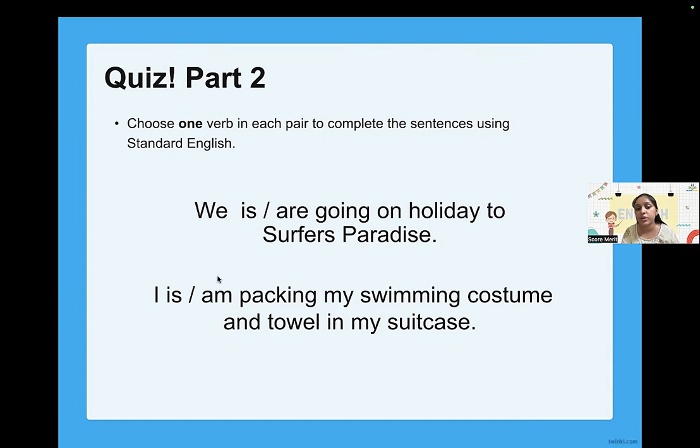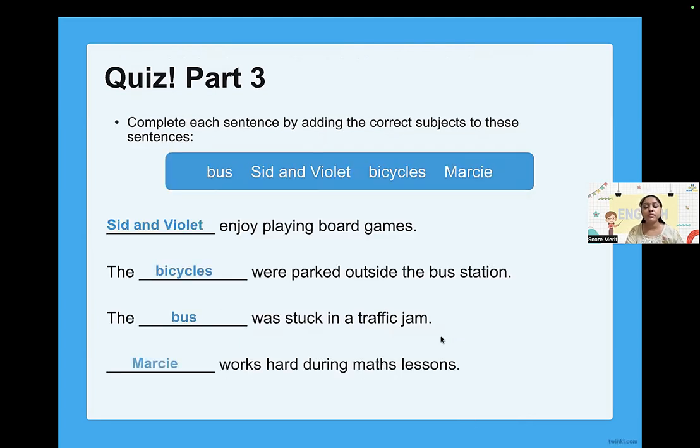So helping verb is or are, here is or am. So the subject should agree with these sentences, and that's what they are trying to teach us. Have a look at more. I've shown you the answers as well. Dash enjoy playing board games. Dash enjoy, I'm not saying enjoys. Enjoy means plural. Sid and Violet.